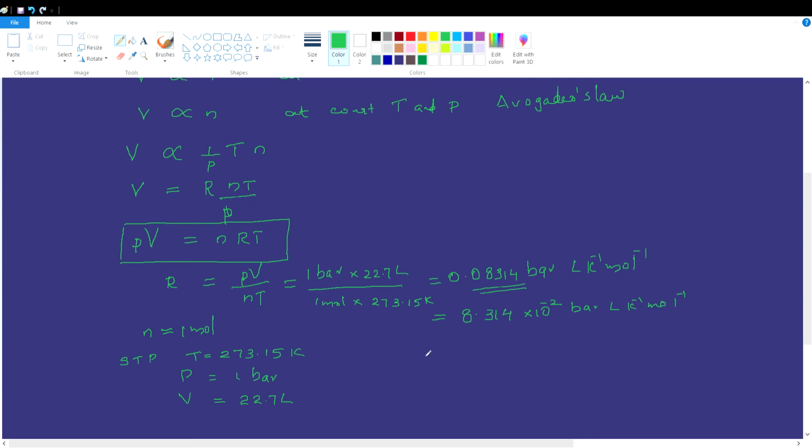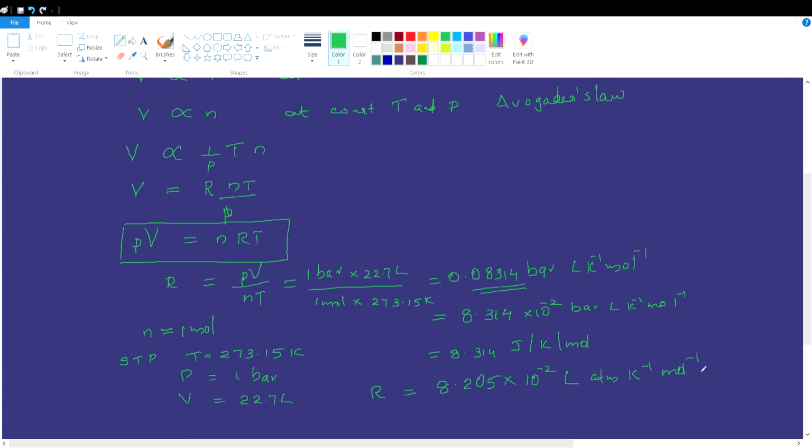This can also be written in another unit. This is equivalent to 8.314 joule per Kelvin per mole. If the standard pressure is taken as 1 atmosphere, the value of the universal gas constant obtained will be 8.205 times 10 to the power minus 2 liter atmosphere per Kelvin per mole.